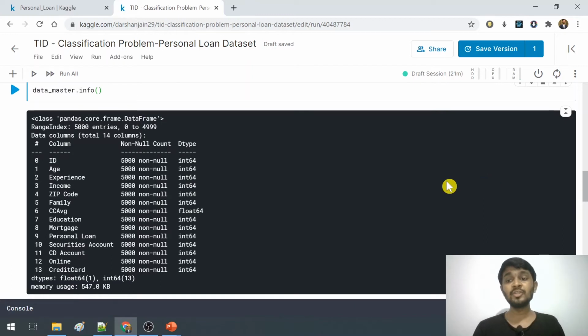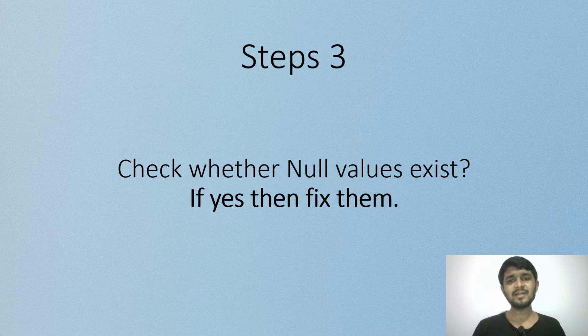If you view the non-nulls count column of the output of this function, you can see that all the 5000 entries for individual features are filled. That is, there is no null present in any of the feature values. So we can say that thumb rule first, that is step number 3, is satisfied.